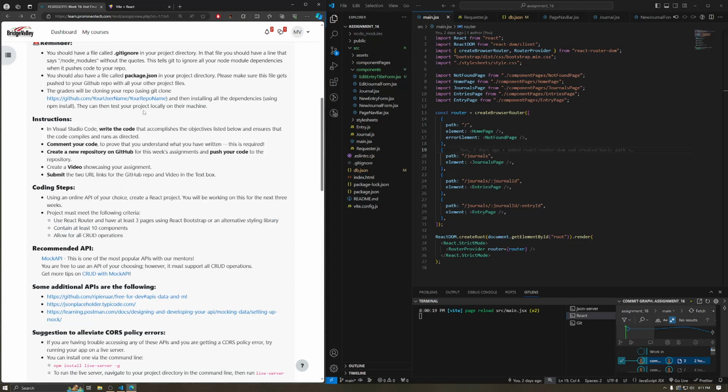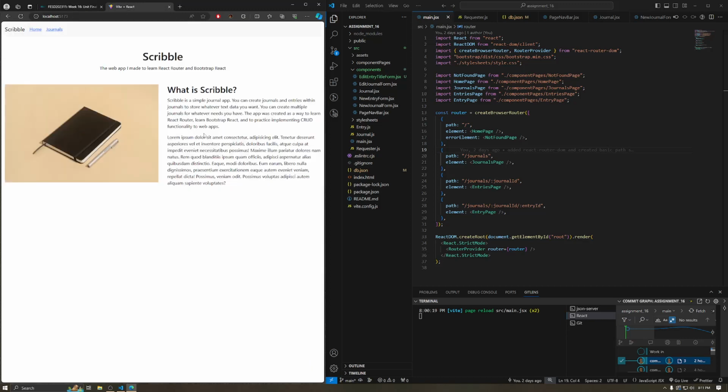So I'm going to go ahead and demo my app real quick for you guys, and then I'll explain how the code works very briefly. So this is my app. It's called Scribble. Nice little thing. It's a little journal app. Basically, you can create multiple journals and you can have multiple entries within those journals. So it requires multiple pages.